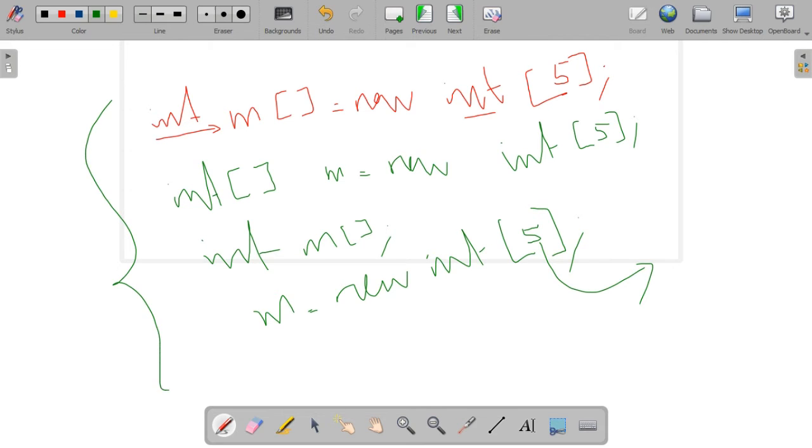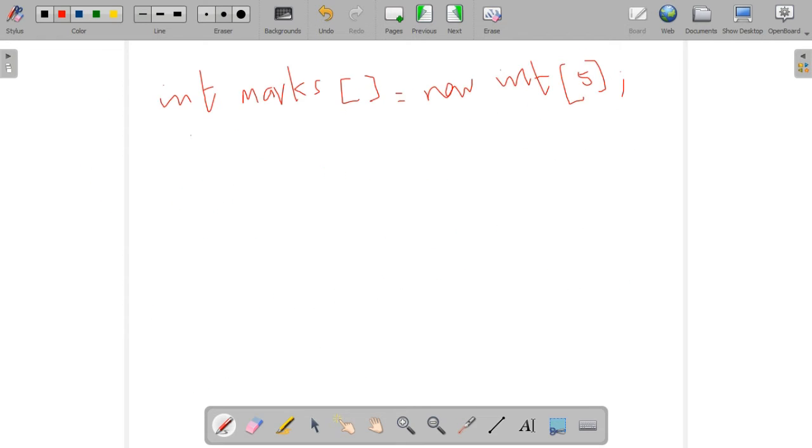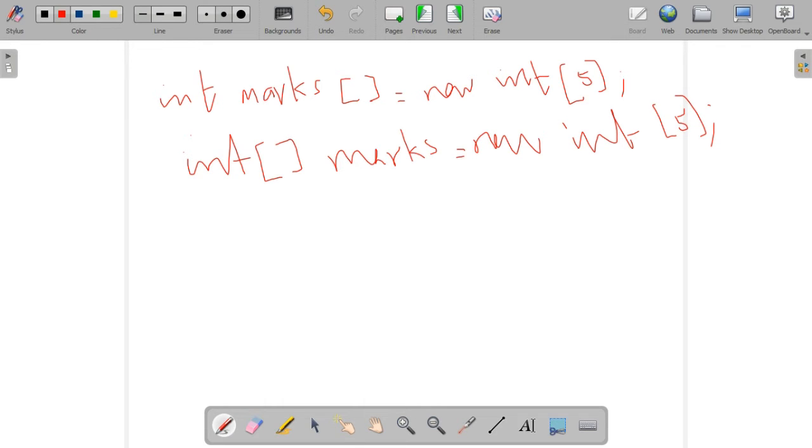Okay, so these are the three ways we declare an array. Here is one example, declaration of 5 integer marks. int marks of equal to new int of 5. This one we can write in another way also, by placing the square brackets before the array variable name, equal to new int of 5. These are the two ways we can write it. For array declaration, the first one is marks with square brackets, and the second one is where we take the subscript after the data type or the base type. Okay.